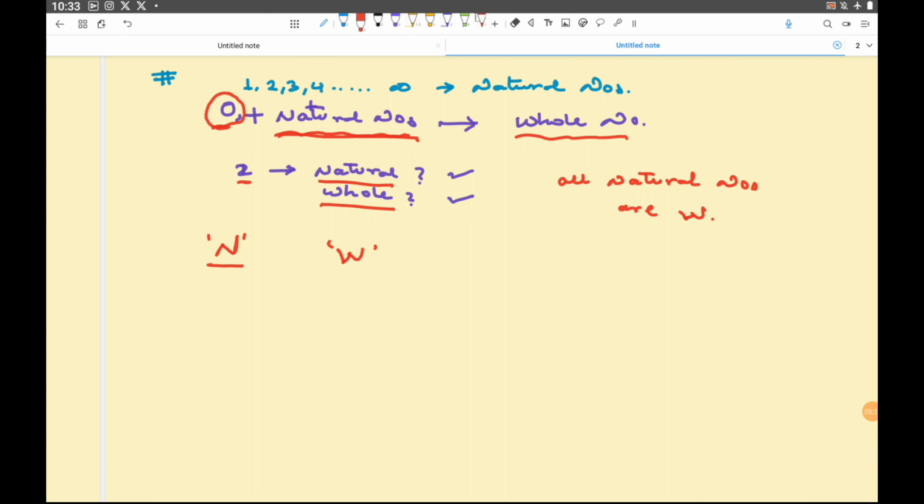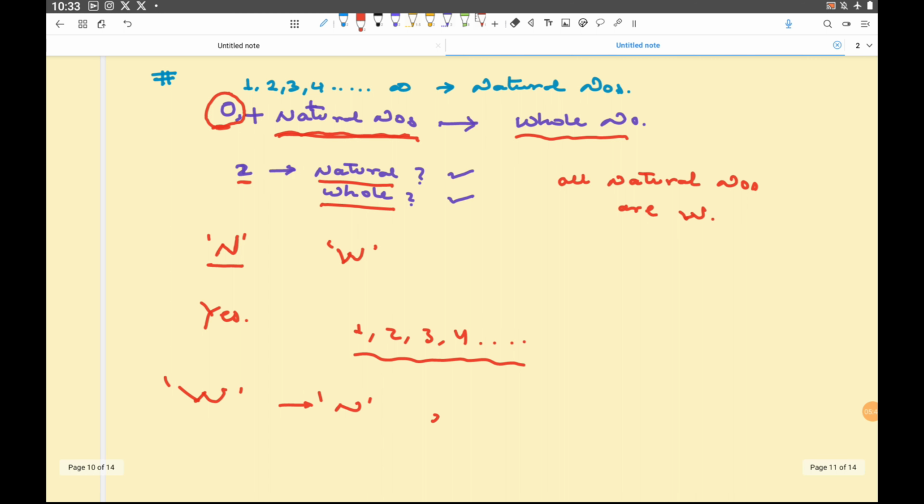Are all natural numbers whole numbers? The answer is yes, because you take any natural number 1, 2, 3, 4, anything, these all are whole numbers. But if I say, are all whole numbers natural numbers?